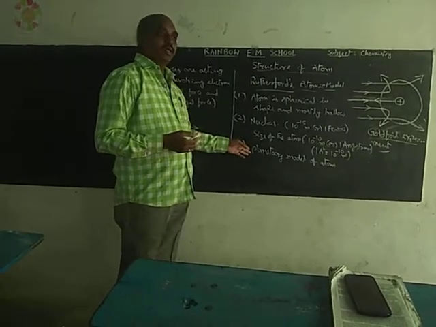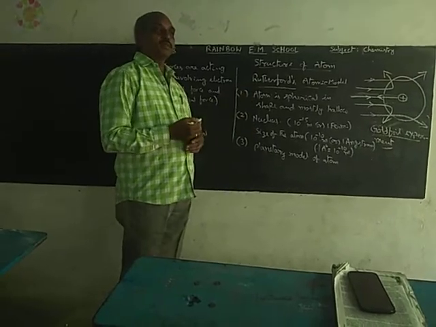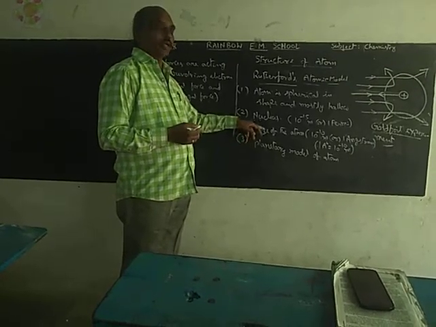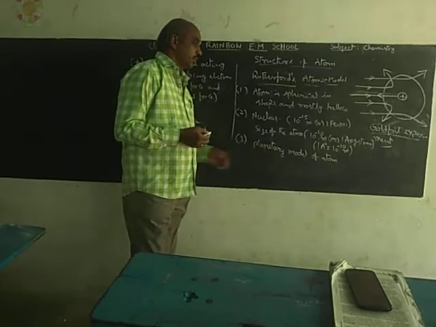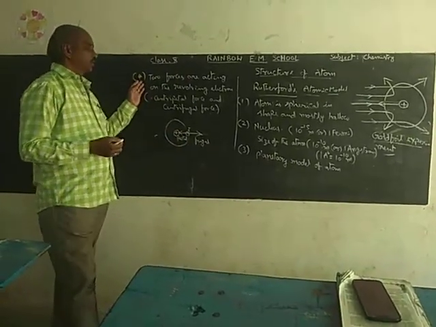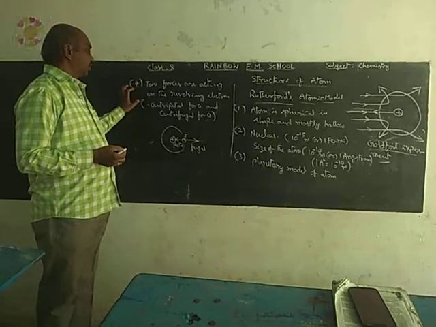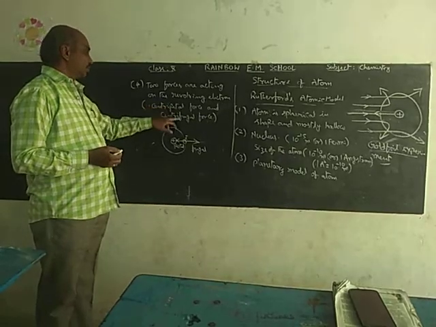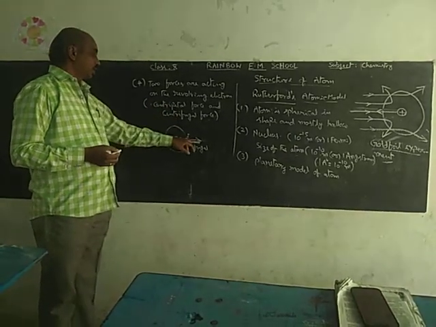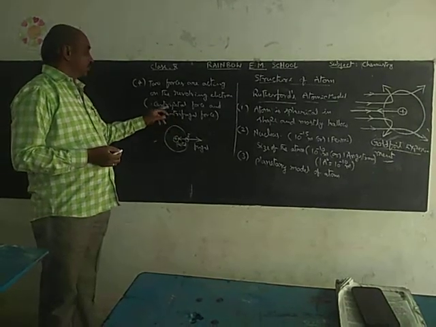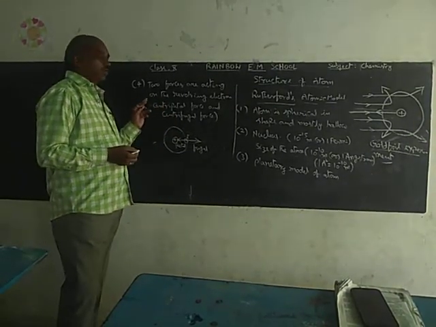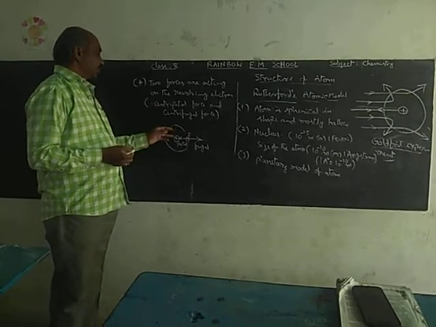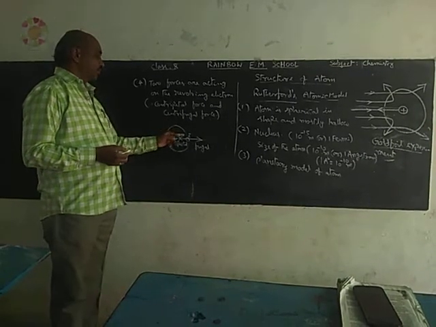Third point is, in this atom, electrons are revolving around the nucleus like planets revolve around the sun. That's why it is called the planetary model of atom. Fourth point is, two forces are acting on the revolving electron. One force is centripetal force acting towards the center of the nucleus. Another force acting away from the center of the nucleus is called centrifugal force. These two forces are equal in magnitude and act in opposite directions on the same straight line. That's why these two forces balance the movement of the electron.